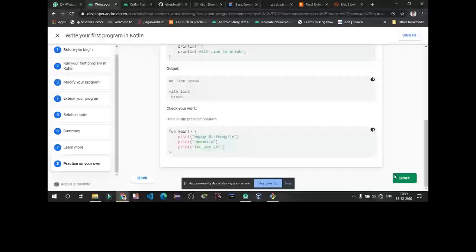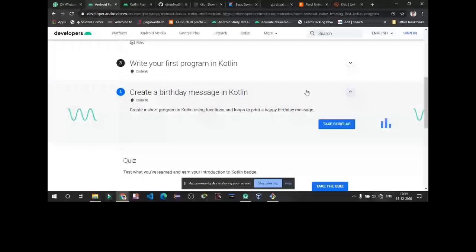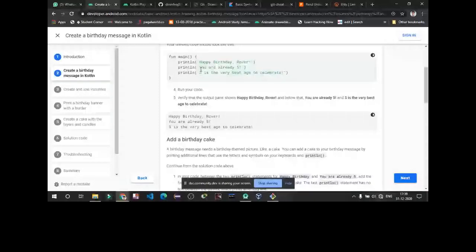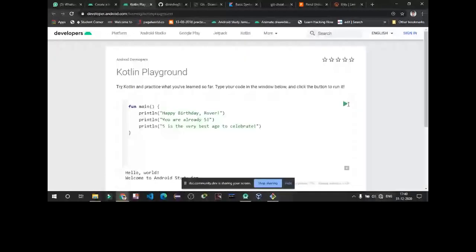So this is the second code lab. We have already learned about print and println in Kotlin, how to write print. We have done this, the function println happy birthday to Rover. Come to the Kotlin playground and run. It printed happy birthday Rover. You are already 5. 5 is the best age to celebrate. You can do this code lab.